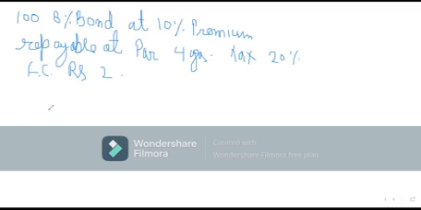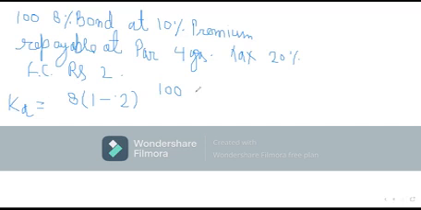A bond is also a debt, and that's why the cost of debt will be: rupees 8 is the amount of interest, and it will carry some tax benefit, 1 minus 0.2. Now see, at the time of redemption, how much amount did the company pay? Only 100 rupees.